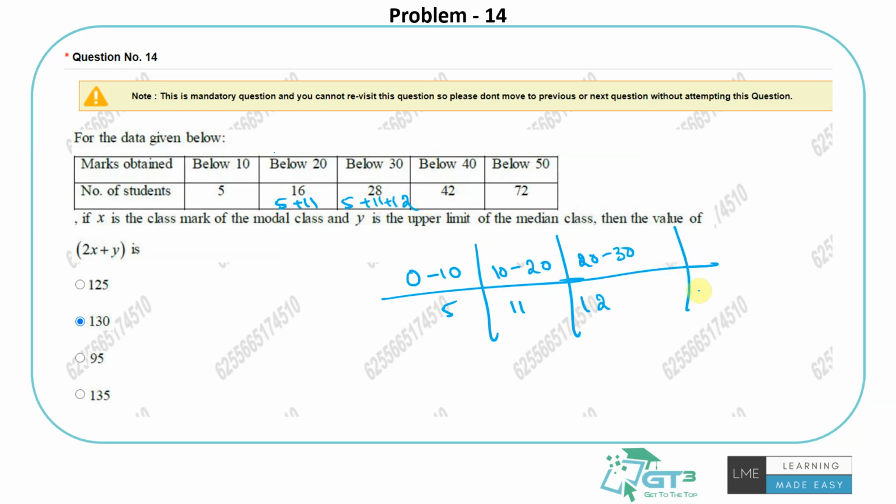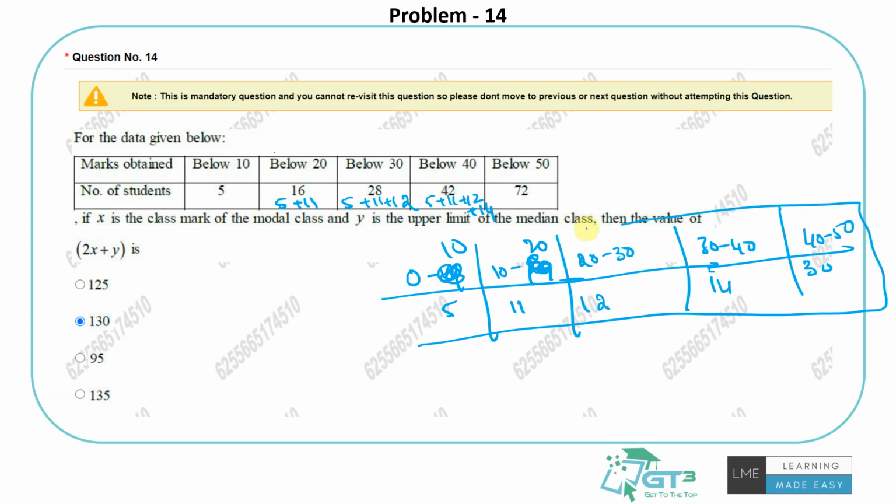The border zone is a bit risky part, I'm not talking about it. Below 30 is not including 30 technically, so it should be like 0 to 9, 10 to 19 and so on, but let's try to keep it general this way. 20 to 30. Then what about 40? This plus this plus this plus that will be 30 to 40, so it will be 5 plus 11 plus 12 plus 14. And finally this will be 30 people, 100 minus 70 is 30 people between 40 to 50.